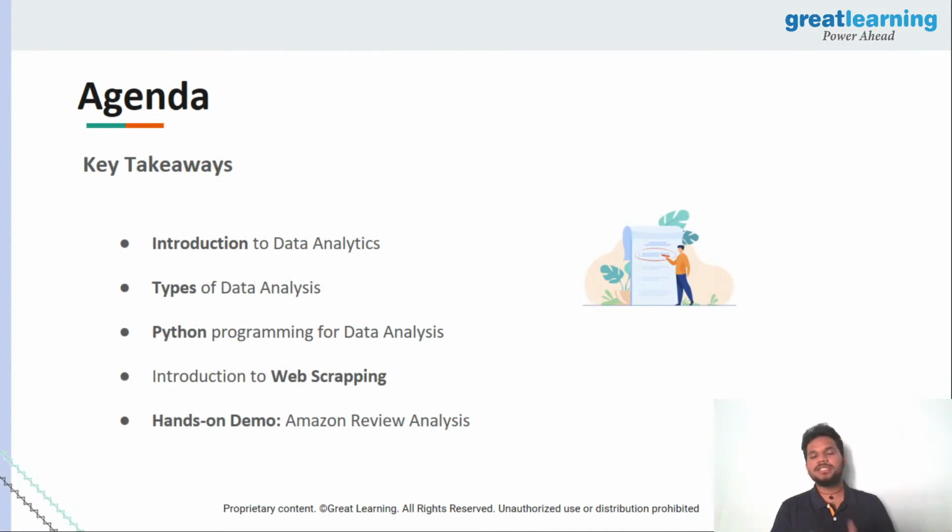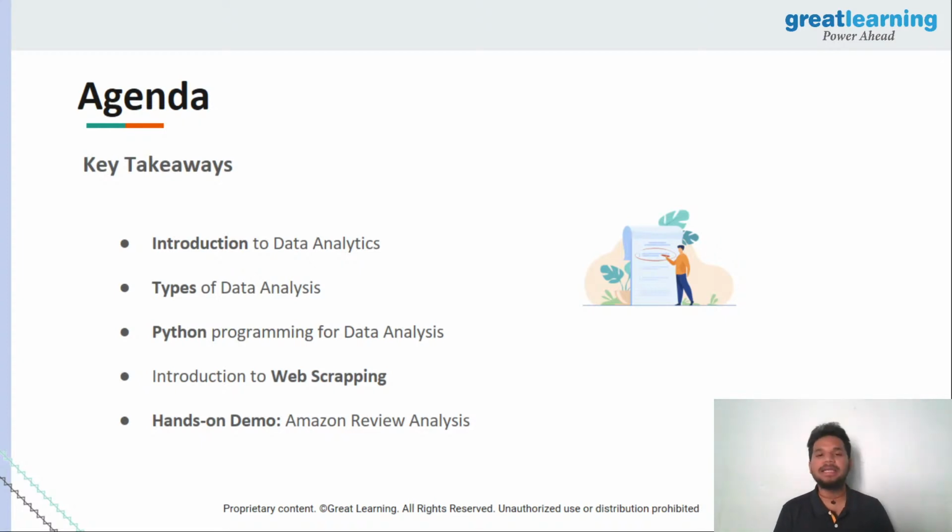Now, ladies and gentlemen, since you're talking about data analysis, it becomes very important that you take an introduction to understand what data analytics is. There are multiple types of analysis which you definitely need to know about as a person who's looking into a use case. In this particular case, we are taking up Amazon reviews and trying to analyze them. But before doing that, you need to have a working knowledge of what we're trying to do, why we are doing it, and whether there is any other way we can do the same thing.